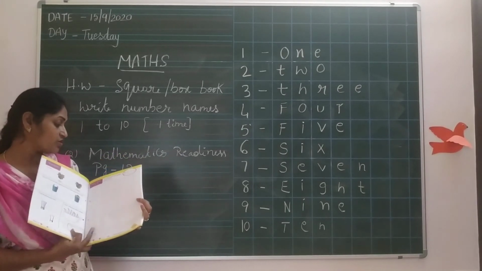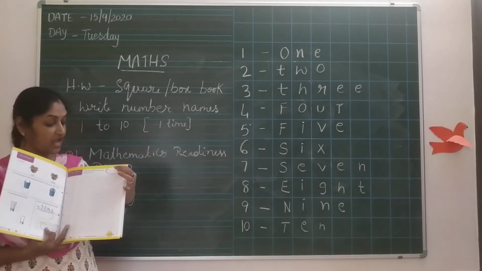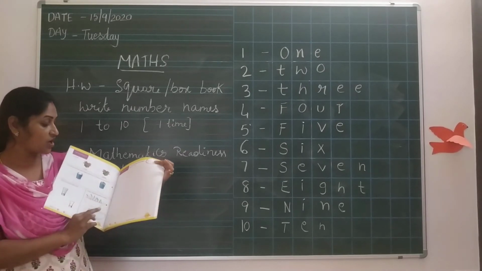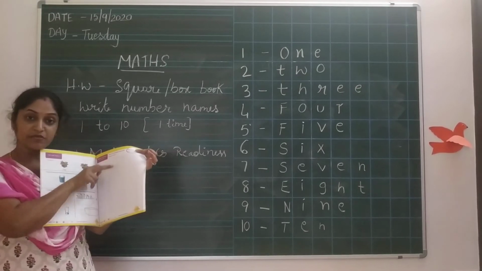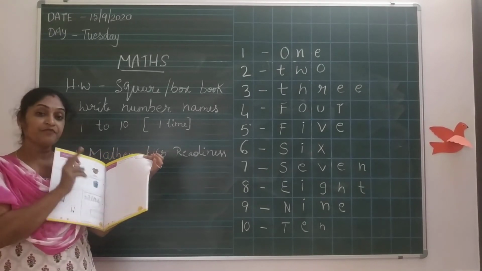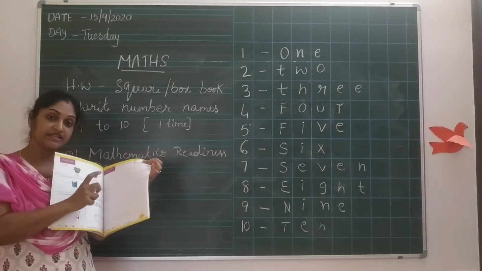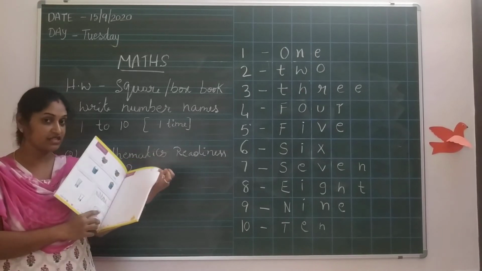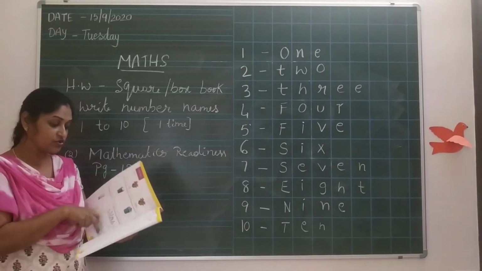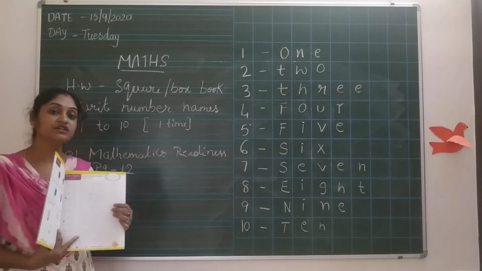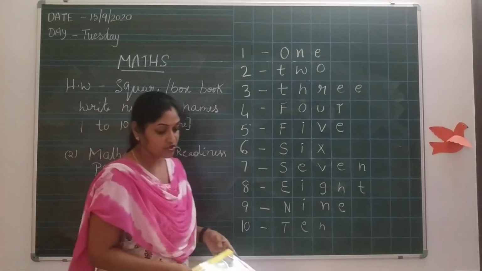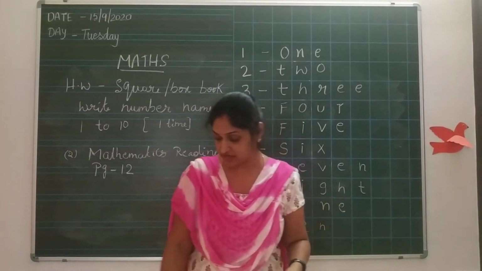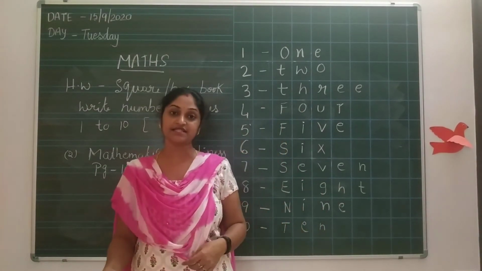In that, what you have to do? First, you have to write your name and the date. Then you have to trace the numbers from 1 to 10 and the number names also. While tracing, you just read the letters and then trace. So that you know 1 to 10 tracing of the numbers and number names. Okay, this is all for your maths. Now we will move to our next class, EVS.